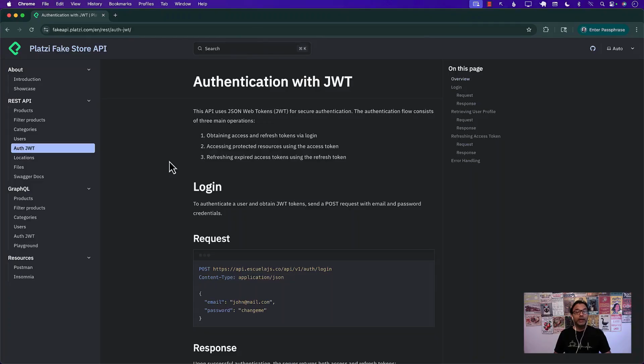Hello everyone. In this lecture, you're going to be learning about how you can perform login, meaning authentication, using the Platzi Fake Store API, and integrate it with your SwiftUI application. So if you go to fakeapi.platzi.com and click on the auth JWT, which stands for JSON Web Tokens, you'll be taken to this particular page, which I'm on right now.